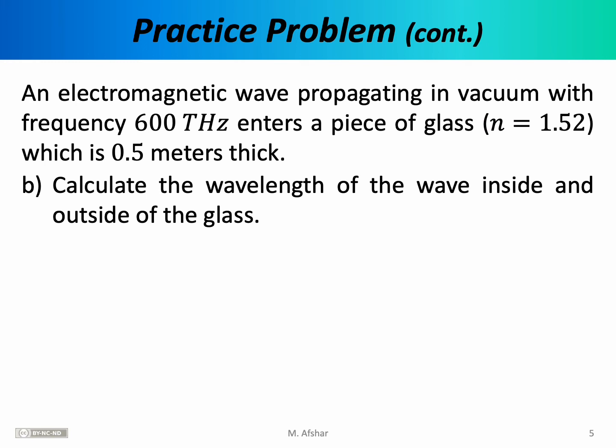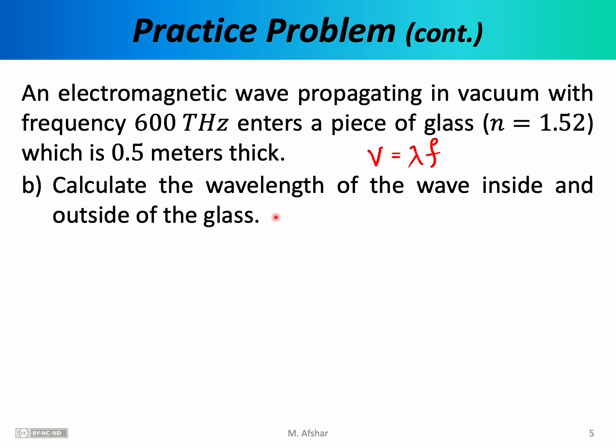Recall that these quantities are related as follows. The wave speed is equal to wavelength times the frequency. Now note that the wave speed inside and outside of the glass is going to be different. As the waves enter glass, they're going to slow down, and because the wave speed is different, the wavelength inside and outside of the glass is also going to be different. So what we need to do is calculate two different wavelengths, one inside the glass and another one outside of the glass.